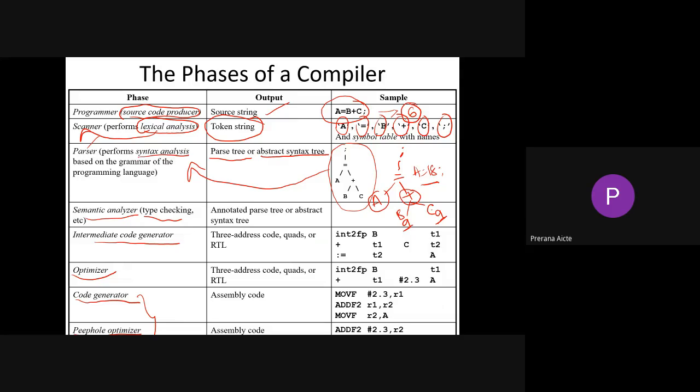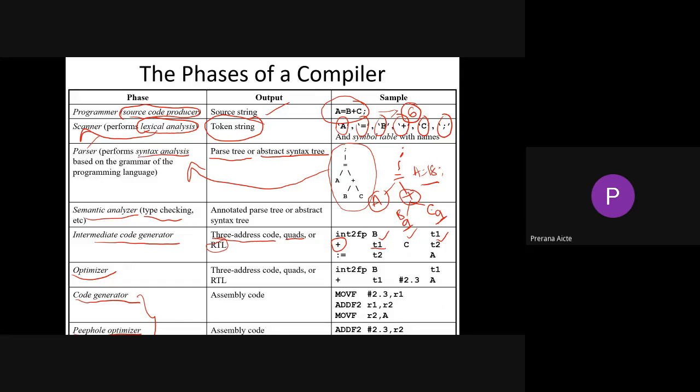So it generates different types of codes. For suppose it consists of 3 address code, 4 address code, or quadruples, triples, indirect triples. All these different types of representations will be available in our 3 address code. Suppose in 3 address code, it should have 3 addresses. So T1, C, T2. If we want to perform addition, what we need to do?